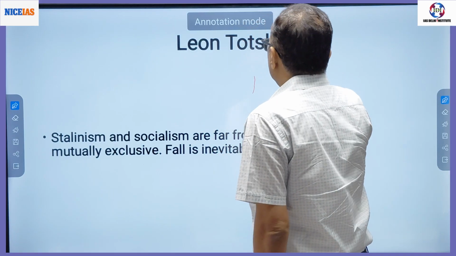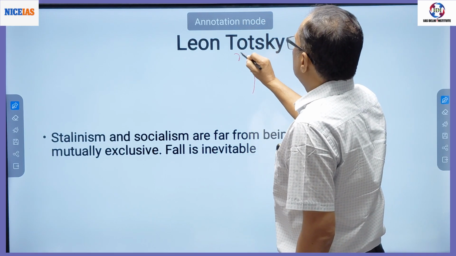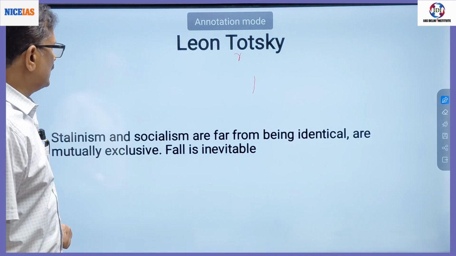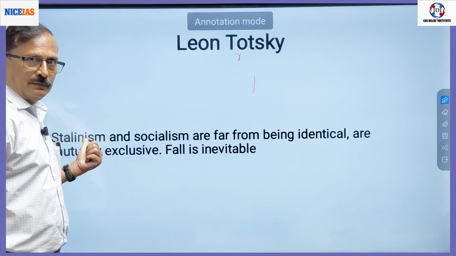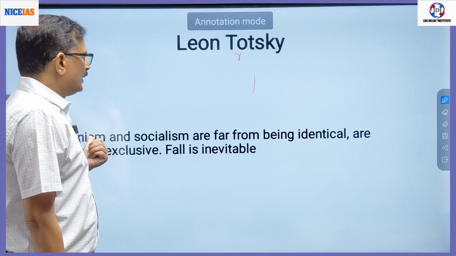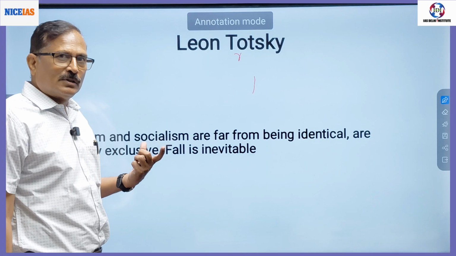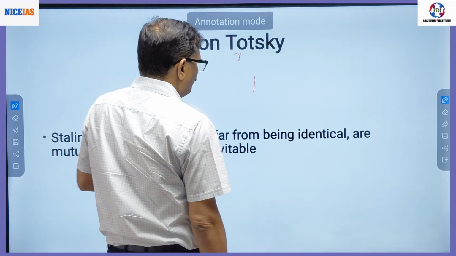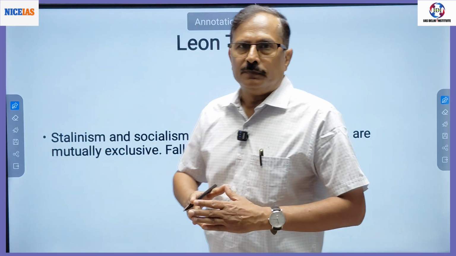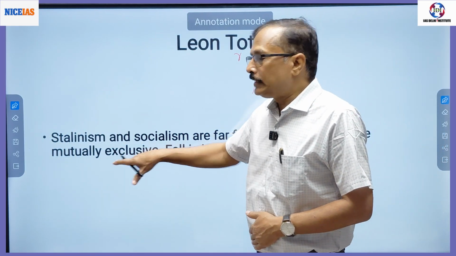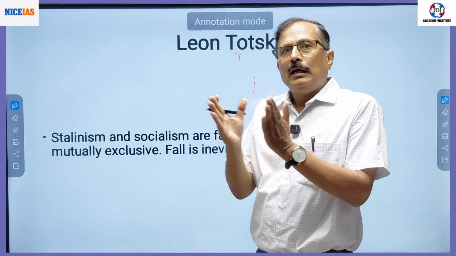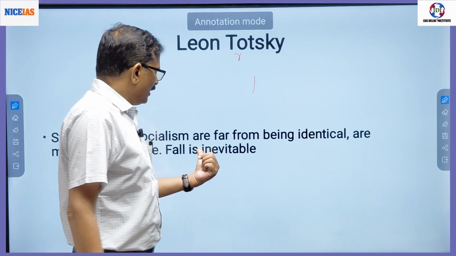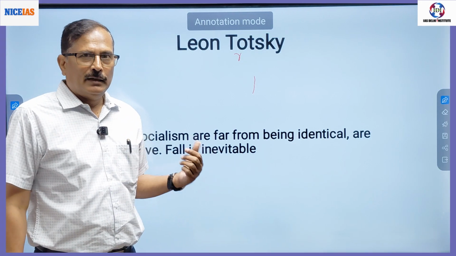Right? There is a hardcore Marxist, Leon Trotsky. Leon Trotsky says that Stalinism, meaning the so-called socialism in the period of Stalin, and true socialism are not the same. Rather, they are mutually exclusive. They are opposite to each other, right? And therefore, the fall was inevitable.